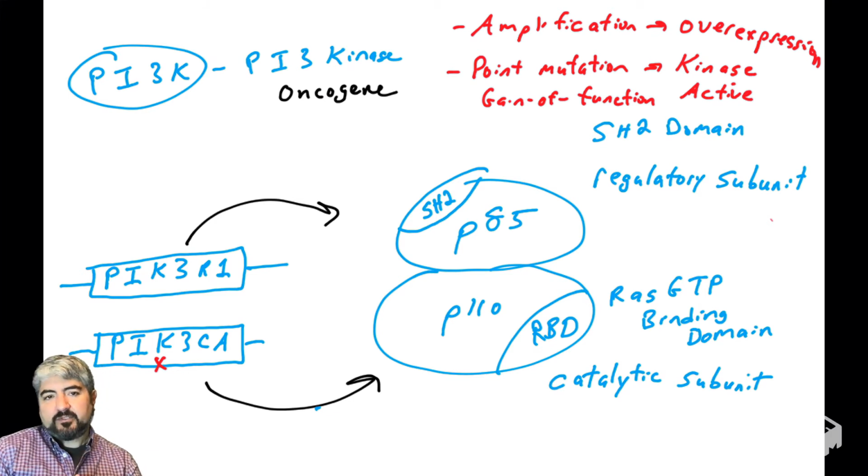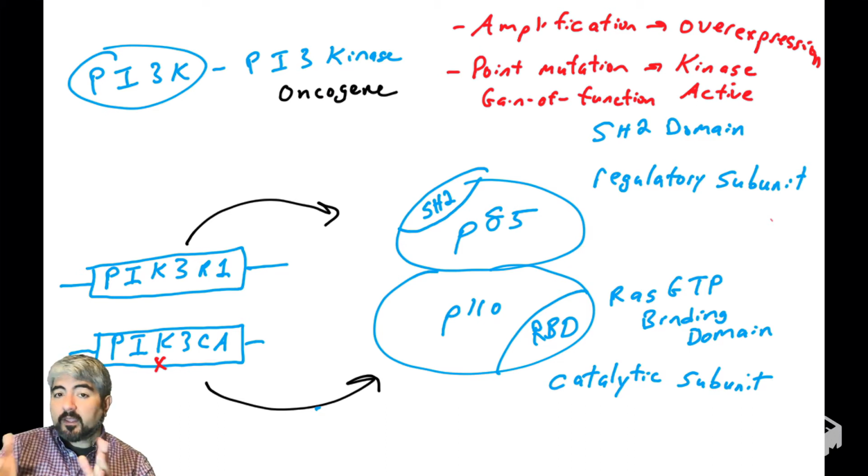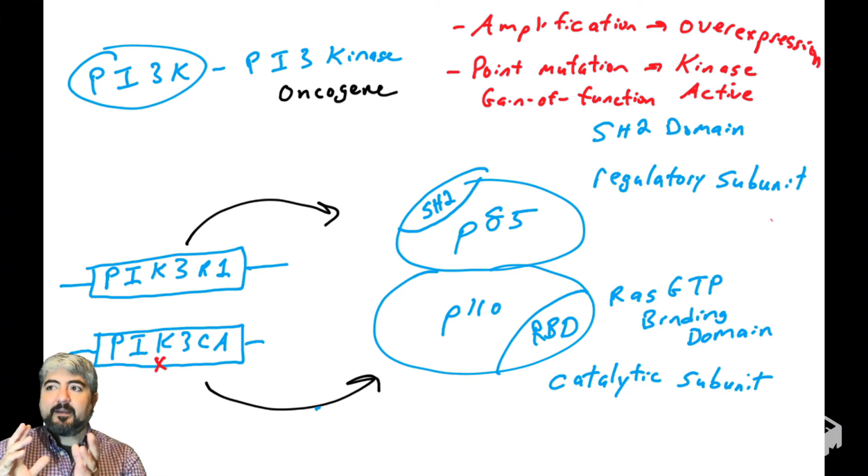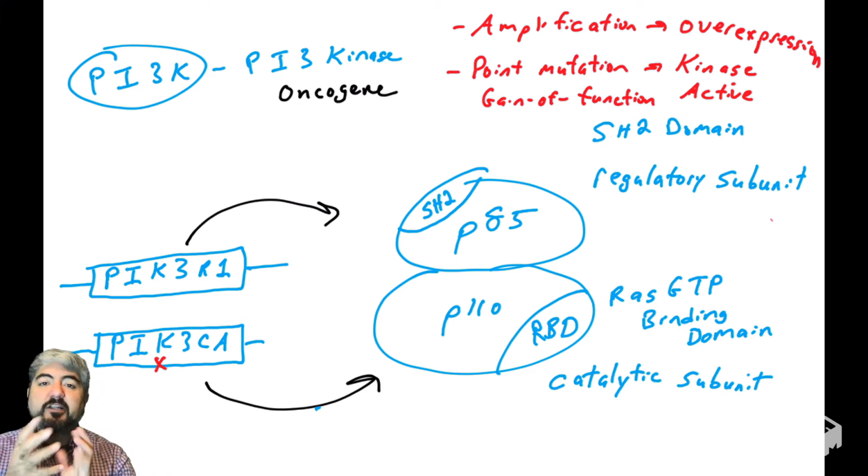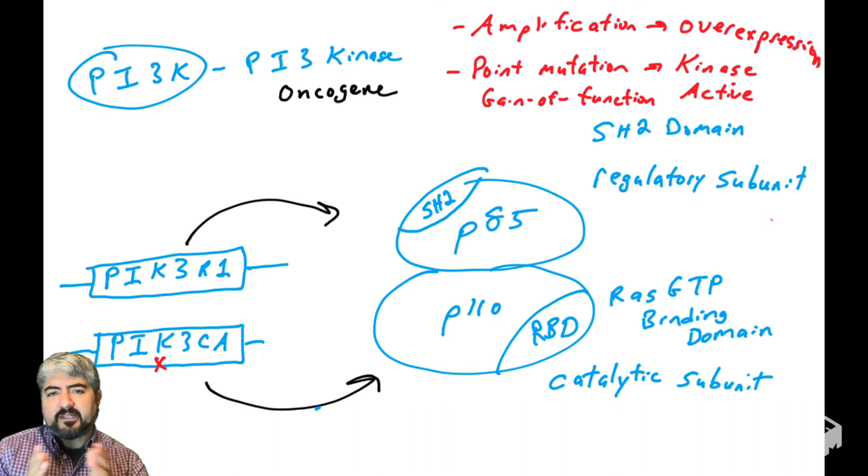Another very common mutation in human cancers, not all cancers, but some human cancers, is a point mutation in the gene that codes for the P110 subunit. Now, again, what do mutations do to proteins? It depends. A point mutation can abolish the enzyme activity of a protein. They can also supercharge or activate the enzyme activity of that protein, depending on where the point mutation is, depending on the effect on the three-dimensional structure of the protein. So mutations don't always abolish the function of an enzyme.